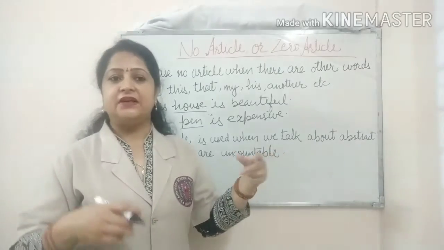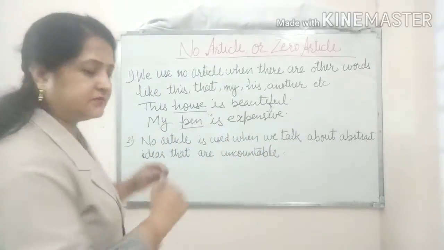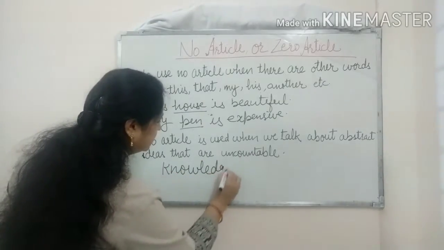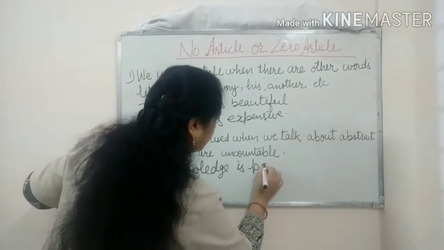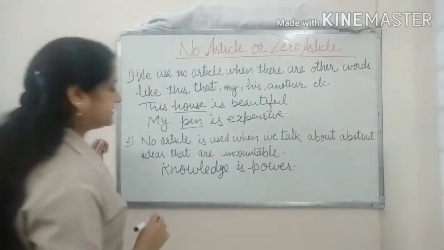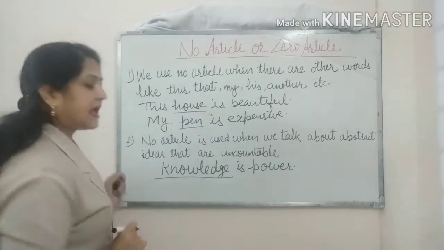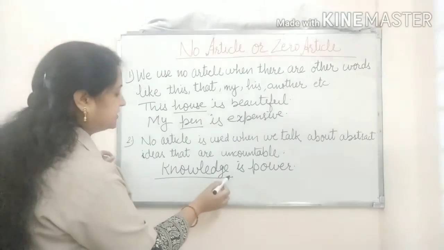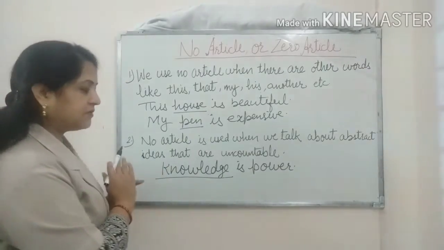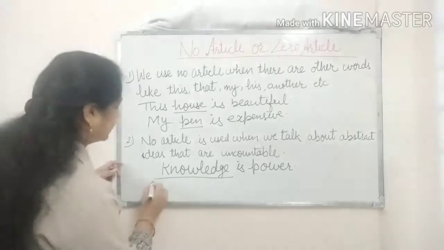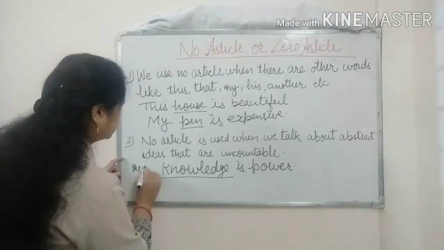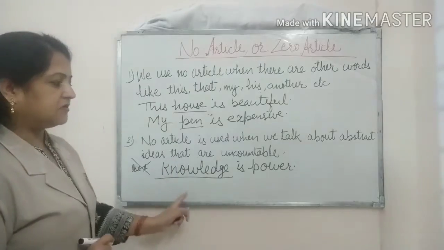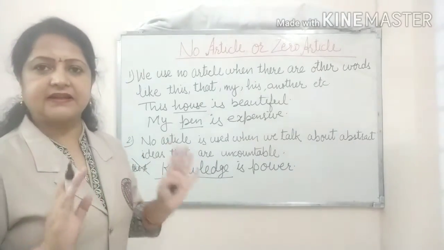So let's take one example of an abstract uncountable noun. The example is: Knowledge is power. Here in this sentence, knowledge is our abstract uncountable noun. So just before it, we are not writing any article. If we write the knowledge or a knowledge, then this will be wrong. So no need to write any article here. Knowledge is power is the correct sentence.